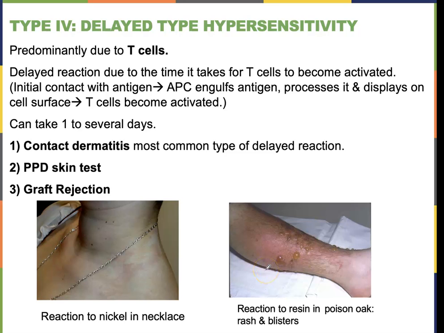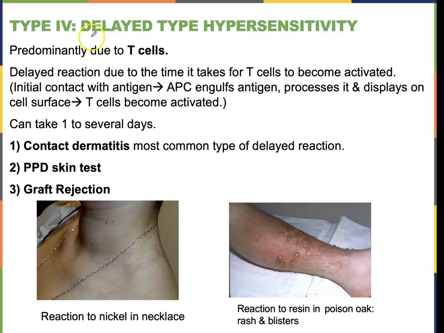And another kind of reaction might be if you have an allergy or sensitivity to different metals. This is the nickel in a necklace. So sometimes people can't really wear anything but pure gold or silver, because if it's made with any other metal, it'll cause a reaction on your skin.